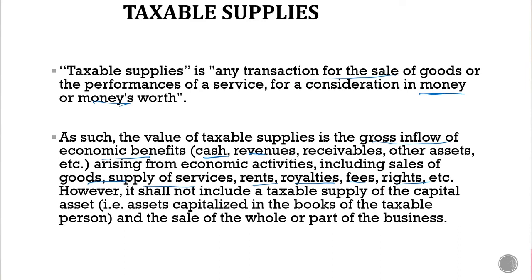The cash, the revenues, the receivables, the assets, as far as they arise from economic activities, the cash you realize from sale of goods, supply of services, rents, in case you have rental property, royalties, fees, rights, and so on. So all the money and money's worth received is what gives you the value of taxable supplies.